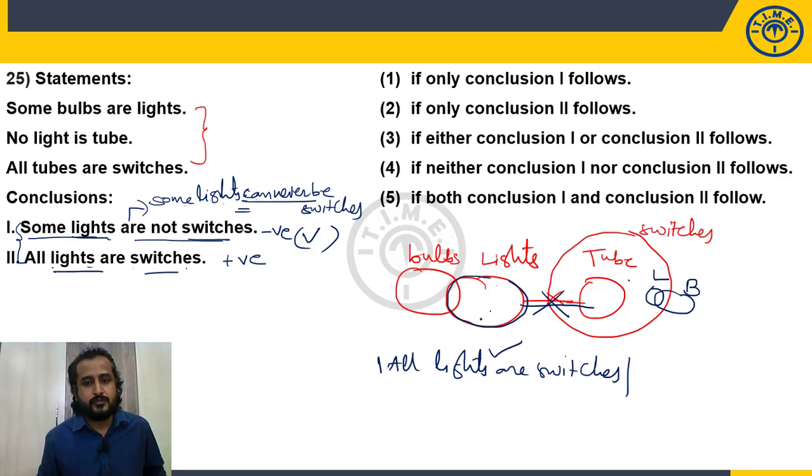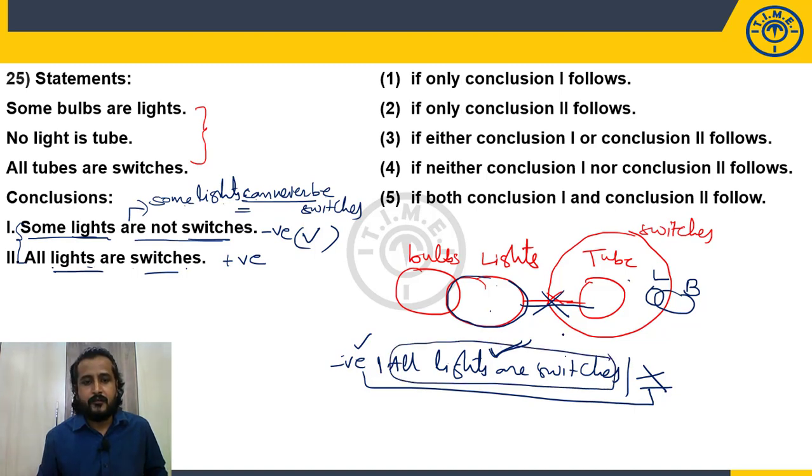So earlier the negative conclusion was true. Now its complementary is also true, so this negative becomes false. But in proving this negative false, what am I proving? All lights are switches, which is nothing but my second conclusion. Now the second conclusion becomes true. So what is my answer? Either 1 or 2 follows. So choice 3 is my answer.